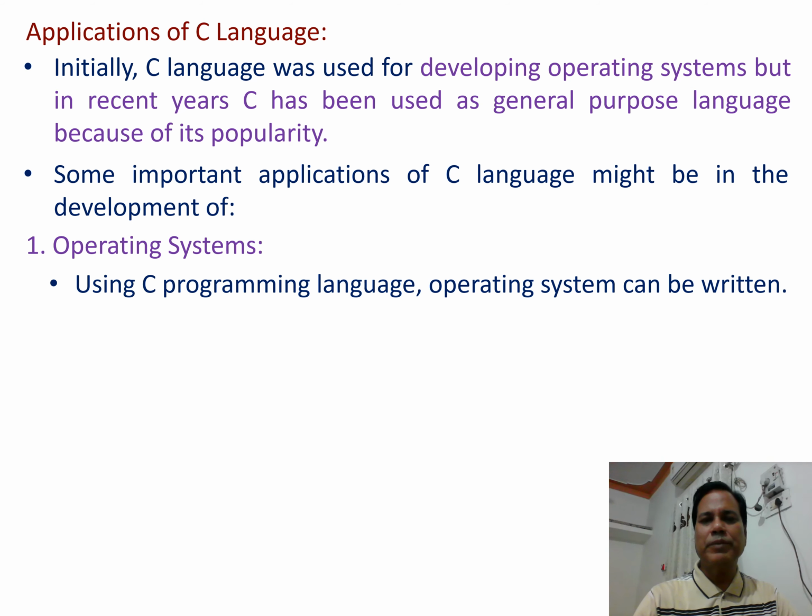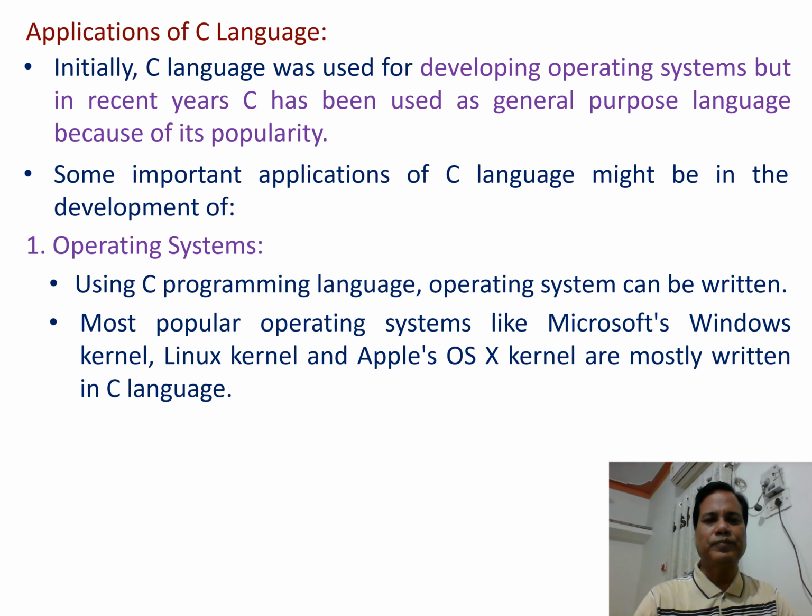Using the C programming language, an operating system can be written. Most popular operating systems like Microsoft's Windows kernel, Linux kernel, and Apple's OS X kernel are mostly written in C language.